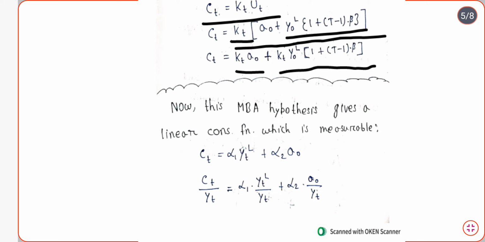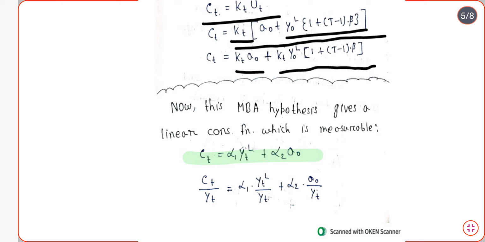We show it in the form Ct equals alpha 1 into YtL plus alpha 2 into A0. YtL is basically the labor income, and A0 is the asset income. So it is derived from the earlier forms of the consumption function, where we also observed that consumption is a function of labor income and asset income.